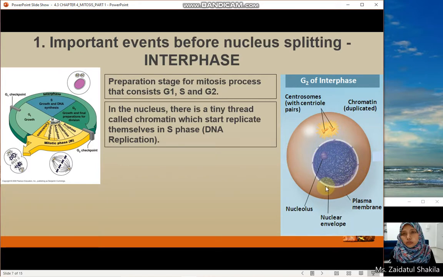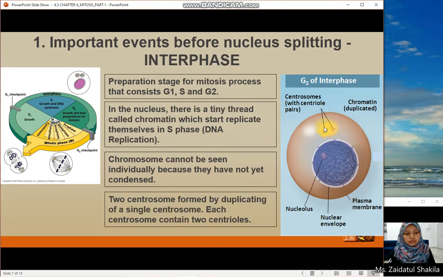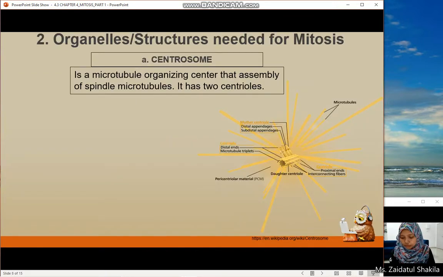The duplicated chromosomes cannot be seen individually because they have not yet condensed. Condensed means thickening or a shorter form. During interphase, the two centrosomes form by duplicating during the S phase, and each centrosome contains two centrioles. Now the cells are ready for nuclear division. So that's the events before the nucleus division.